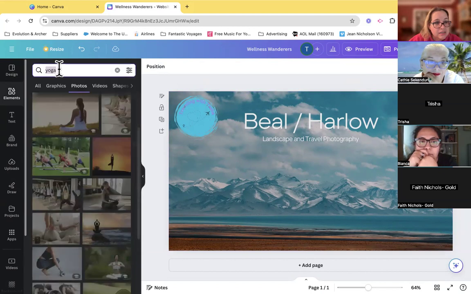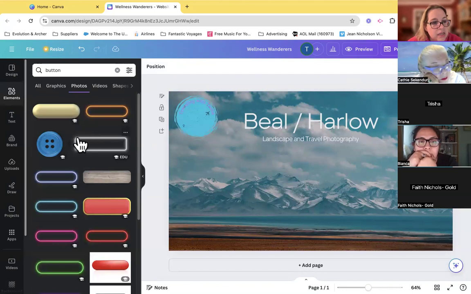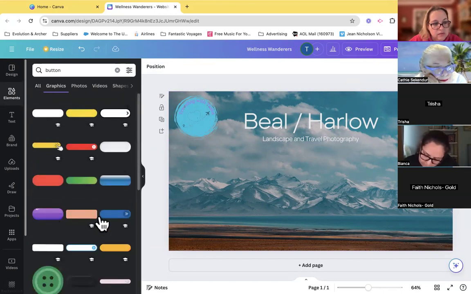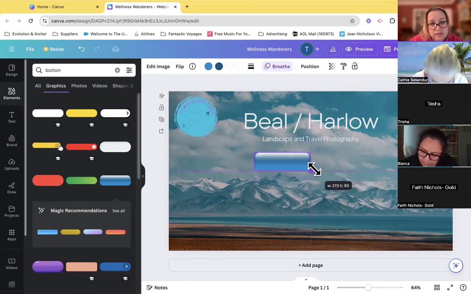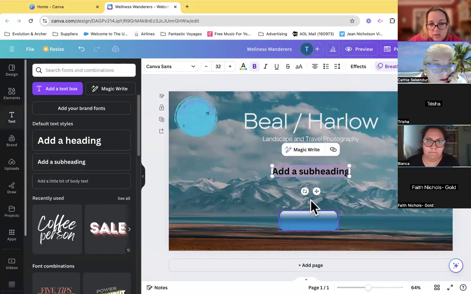What I did to make those, you can click button, search for a button, and it's going to give you different options for buttons. Now we don't want that kind of button, right? But if I go to all, it's going to give me everything. So maybe what I want is something like that. That is giant, but I can resize it. And I can put a text box over it.